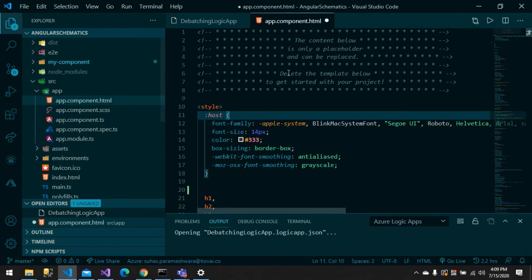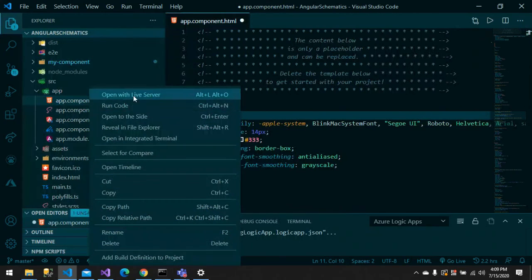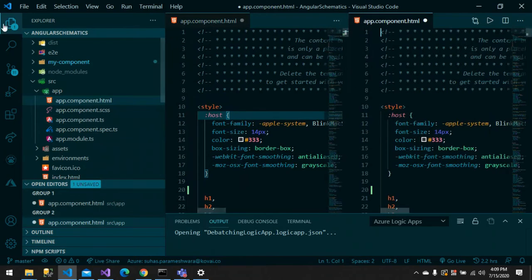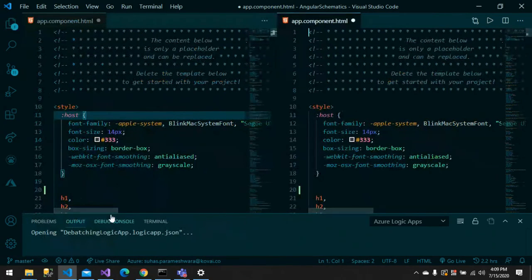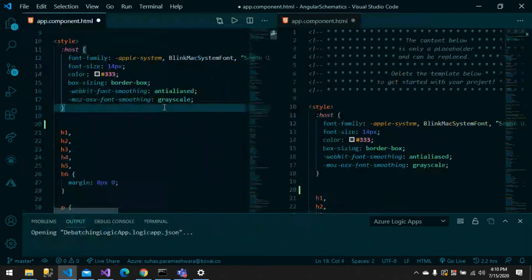There are a lot of extensions available, and from a development point of view, we usually split the things. So open to the side. Let's say we want to compare two files, or we want to type something by looking at the reference of some other file. We can open side by side editing and do editing kind of stuff. So this is also possible, and it has its own shortcuts.